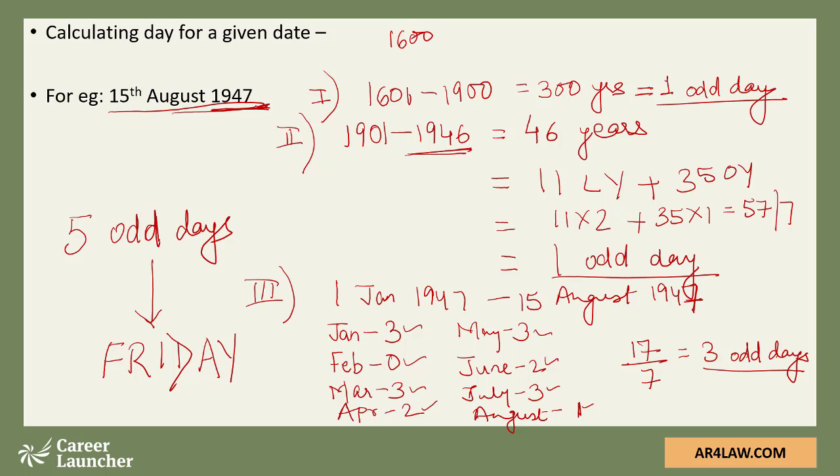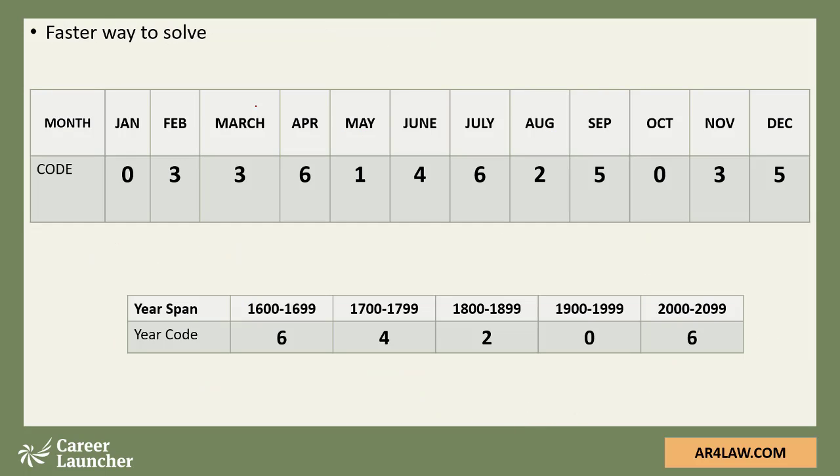But for using that particular way, you need to remember some codes, which are known as the month code and the year code. If you can remember those codes, then these questions become probably a 30-second or a 40-second thing. You won't have to do such a long calculation. So let's look at the alternate way of solving these questions. As I've said, in this method you need to remember the month code and the year code.